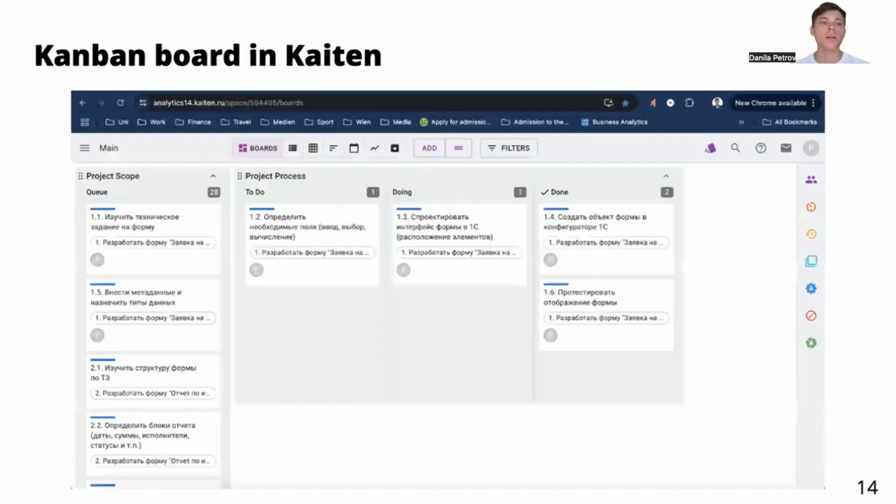Here you can see the Kanban in Python. Here you can see 2 main parts of it: the project scope with a queue and project process with 3 parts in it: to do, doing, and done. When this multi-agent AI system creates tasks, it creates cards in a queue.